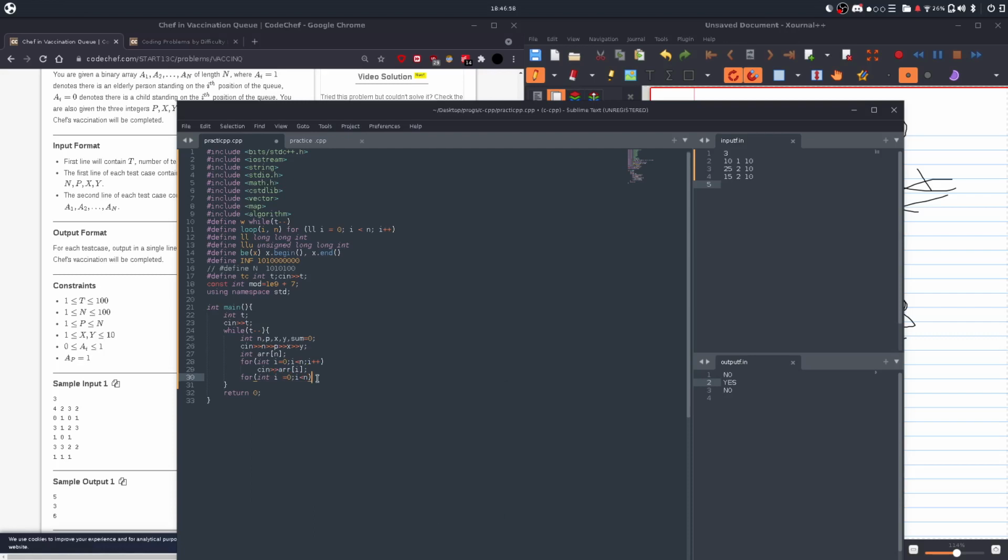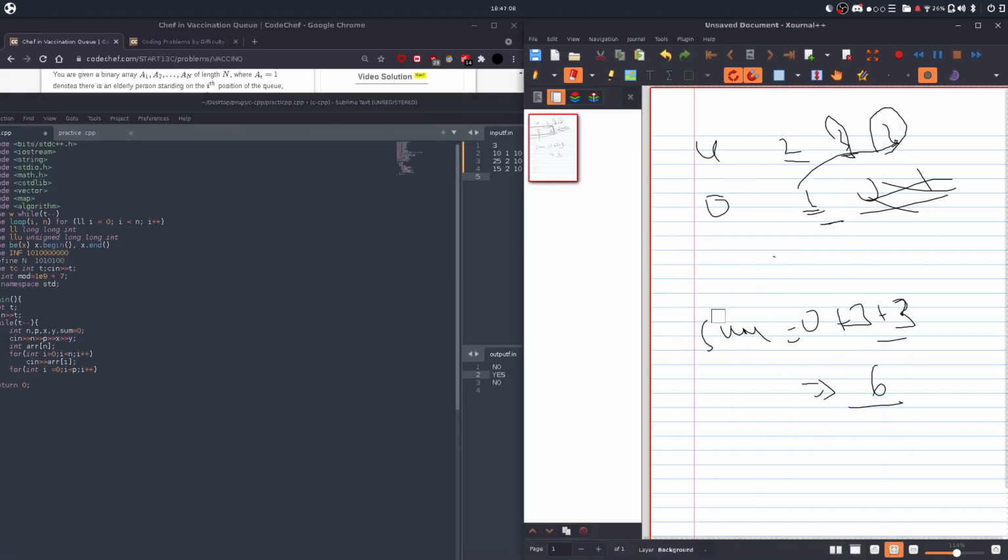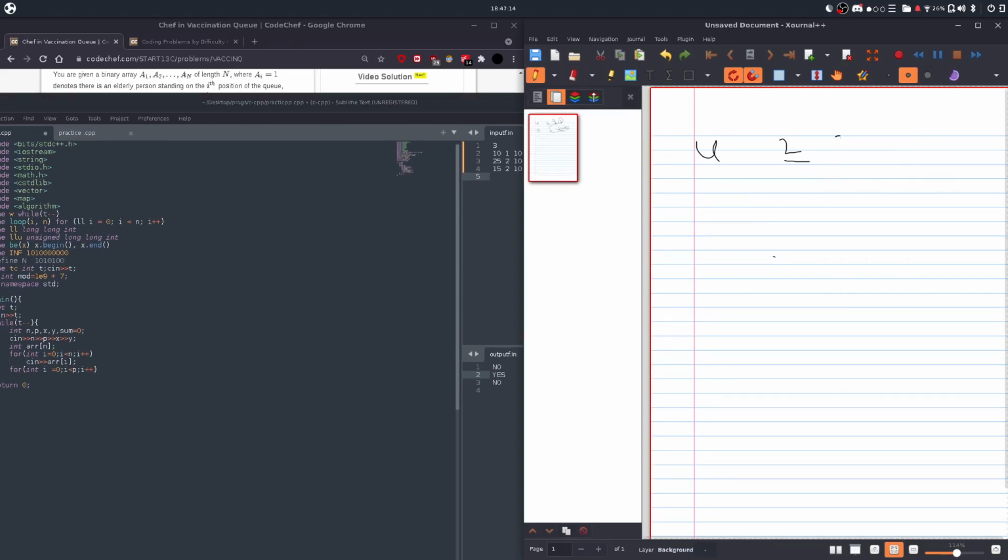Now, about the index which I was talking about. Let's take this same array, with the code and without the code. This is 4 2 3 3. Here they were taking the positions as 1 2 3 4, but in code we take them as 0 1 2 3.